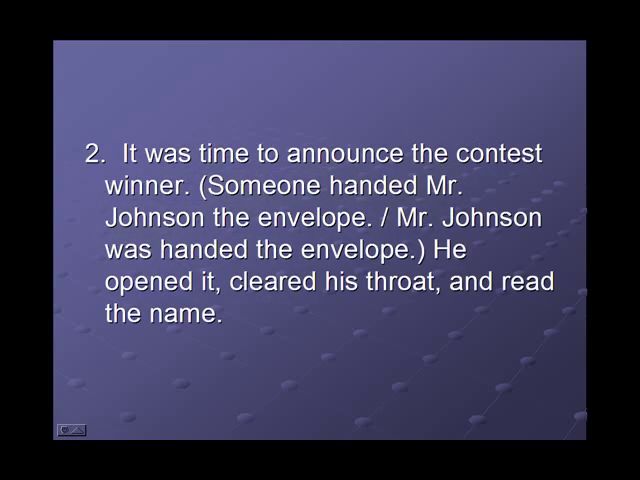2. Answer: It was time to announce the contest winner. Mr. Johnson was handed the envelope. He opened it, cleared his throat, and read the name. Why is that the correct answer? Because it's not important who handed Mr. Johnson the envelope, so why focus on the word someone?